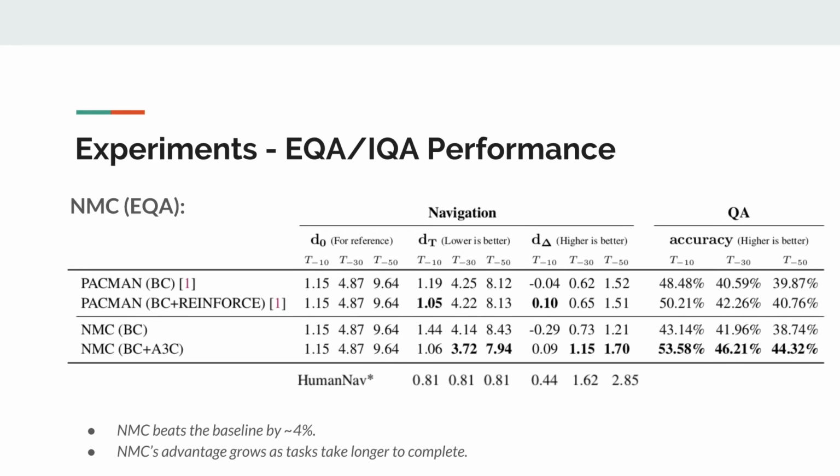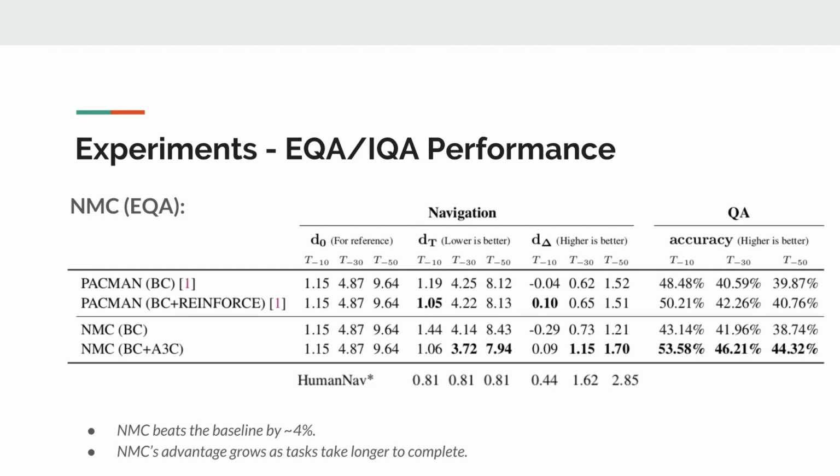They benchmark against Pac-Man, the system proposed in the initial EQA paper. Their agent, NMC, Neural Modular Control, beats the baseline's accuracy by 3 to 4%, and ends closer to the target for more difficult tasks. They attribute the improvement to the abstraction of primitive actions to submodules. This enables the master policy to operate over longer time horizons, which is critical when the rewards are so sparse.